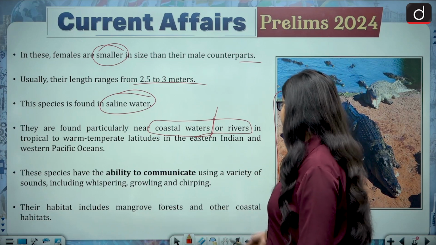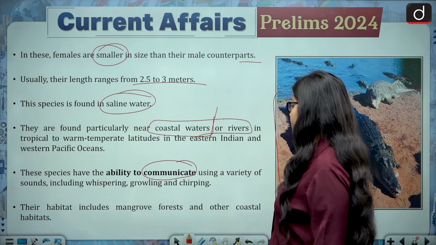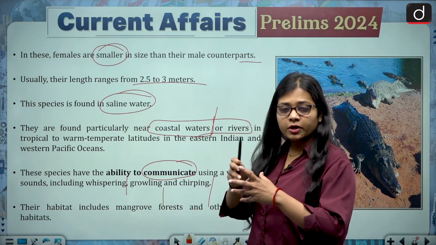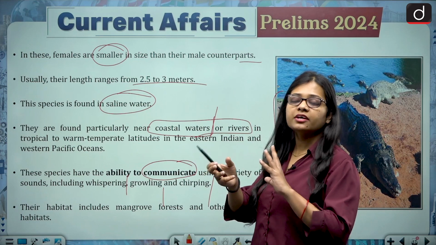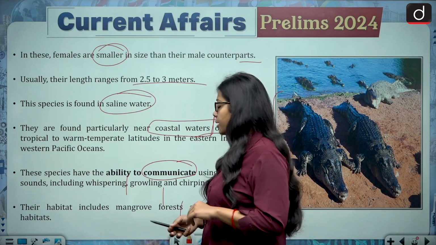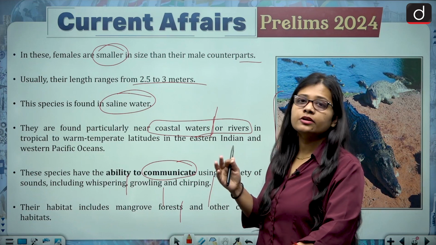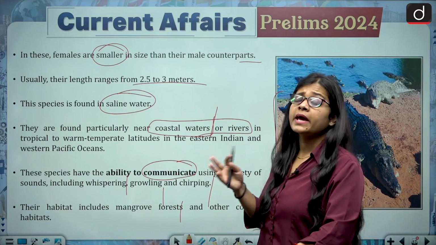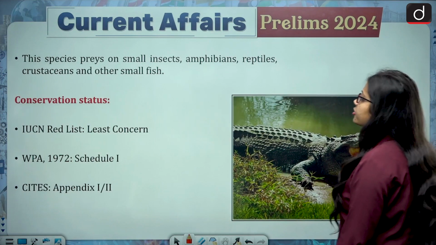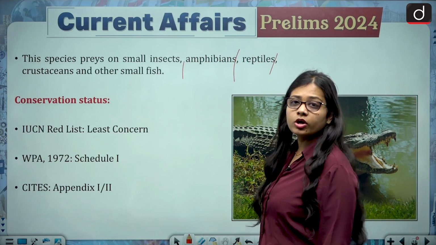These species have the ability to communicate. They can communicate with each other using a variety of sounds, including whispering, growling, and chirping. So it is through sound making that they communicate with each other. Their habitat includes mangrove forest and other coastal habitats. Because they live majorly in the coastal areas, they can enter into the coastal areas, and that is how the man-animal conflict also takes place. This species preys on small insects, amphibians, reptiles, crustaceans, and other small fish.